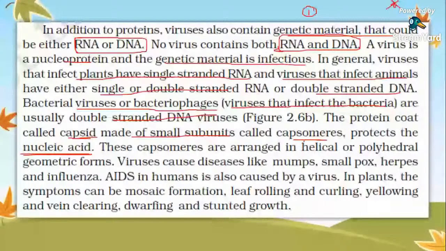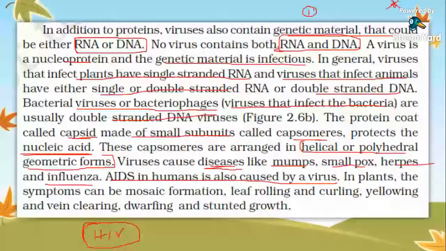Viruses cause diseases like mumps, smallpox, herpes, influenza, and AIDS in humans. AIDS is caused by HIV, human immunodeficiency virus.